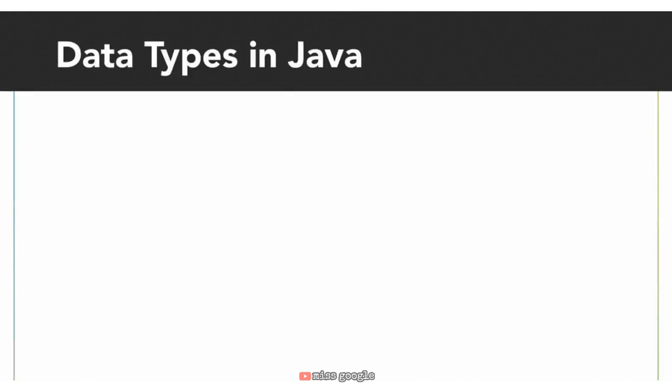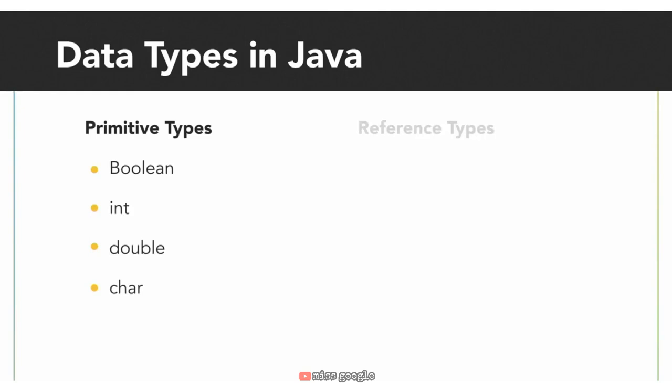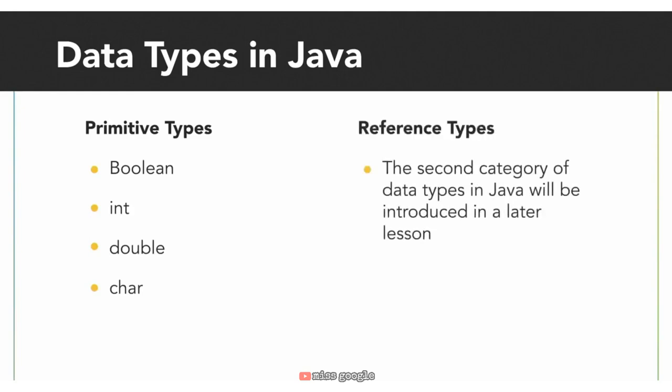Java separates its data types into 2 main categories that are then broken down further into more distinct data types. One of the categories is called primitive data types, which consist of the most basic data types in the Java language. The most important primitive data types include Boolean, int, double, and char. There are other primitive types that exist in Java, but these are the most foundational. The second category is called reference types, and we'll talk about reference types in a later lesson.